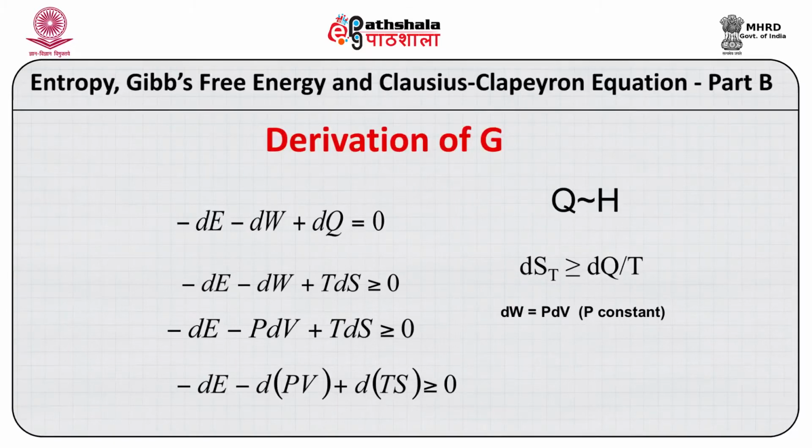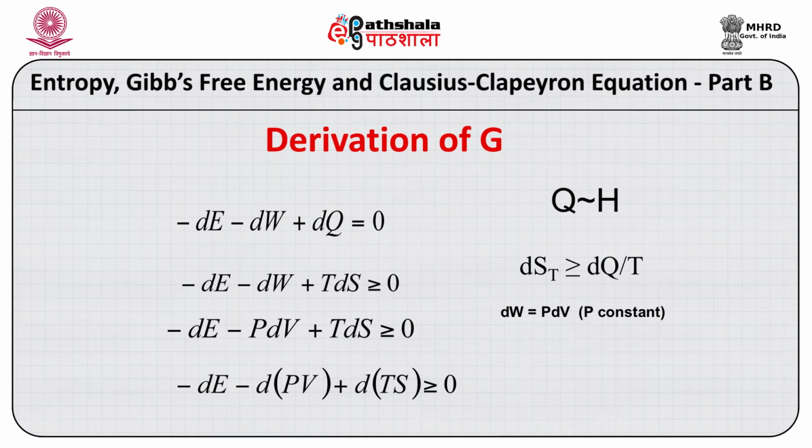Now, from the second law of thermodynamics, we know the relationship between entropy and the energy added or subtracted. If we replace dq with TdS, it will look like this. So, we now have minus dU minus dW plus TdS, which is greater than or equal to 0. If you combine these two, you will get this.